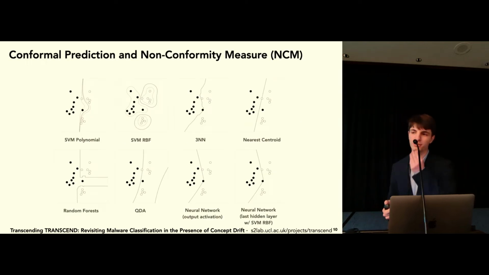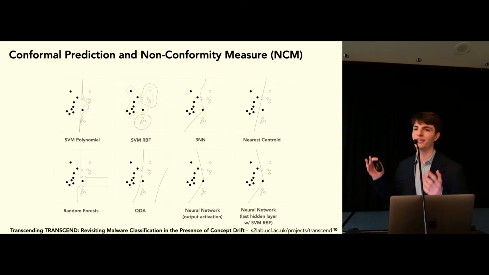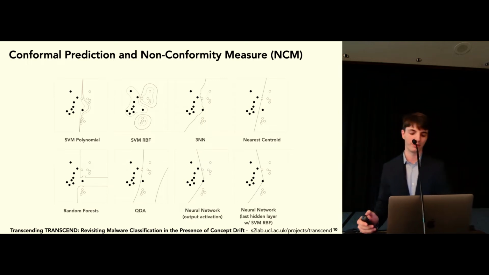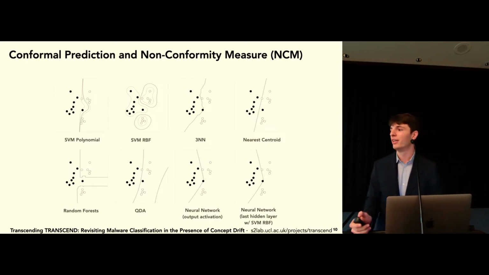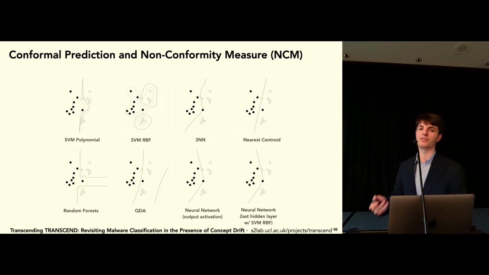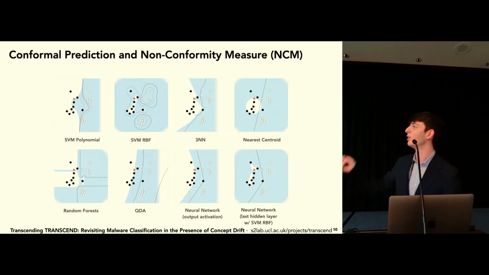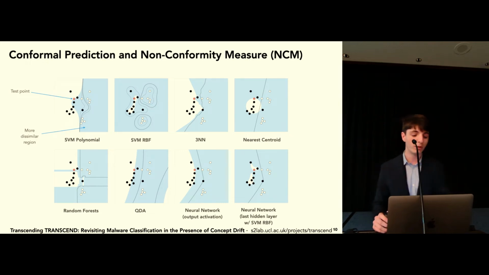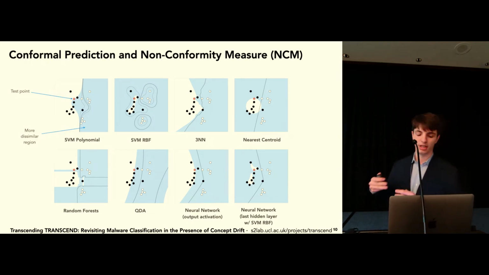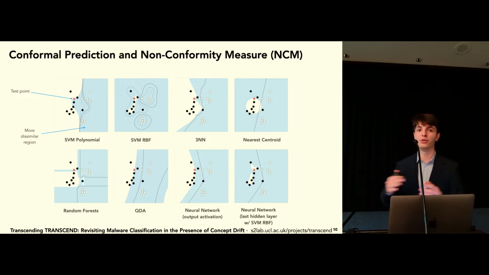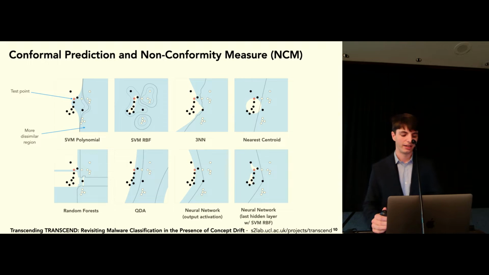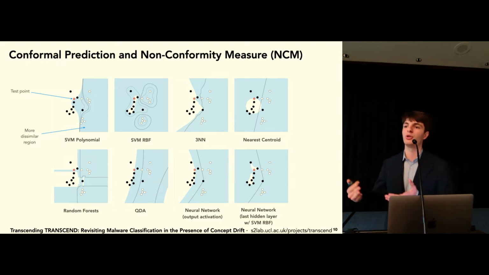So this is all based on a scary term called a nonconformity measure, but it's actually quite straightforward. A nonconformity measure measures how dissimilar a point is with respect to other points of the same class. Now, this is classifier agnostic. We can build these for many different types of classifiers, so let's have a look at a few examples. The blue region highlights all the points which are less similar than the red testing point with respect to the black class. So this is induced by the NCM choice which we make.